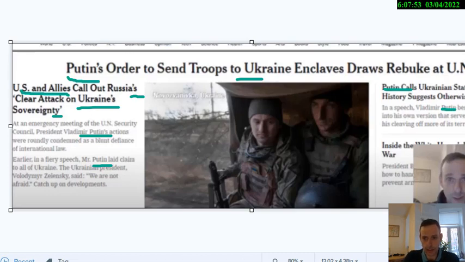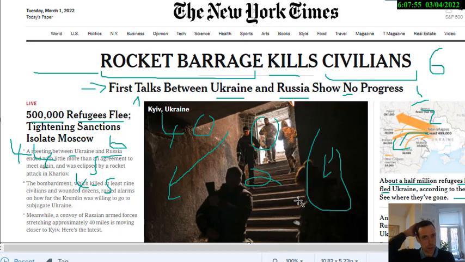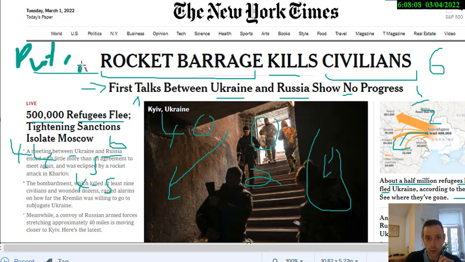When we come back to this one, it really does make you appreciate, first of all, the lack of Putin. So if you want, you can press pause and look for it, but I'll tell you that there is no word Putin there. There's nothing at all. They could have put here Putin's rocket barrage, to connect that negativity with him, but they didn't. And when it comes to Ukraine and Russia, there are no possessives. Down here, a meeting between Ukraine and Russia.